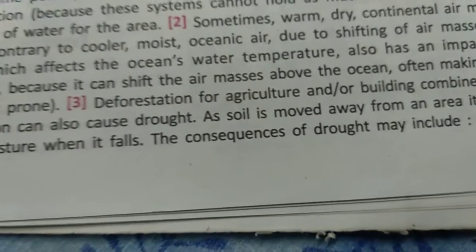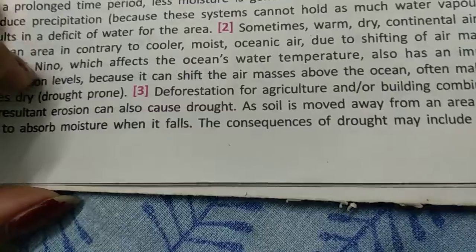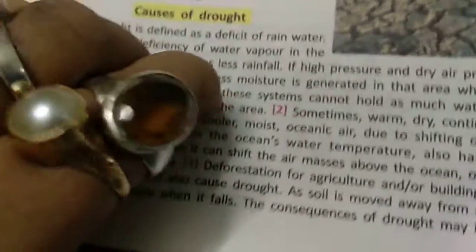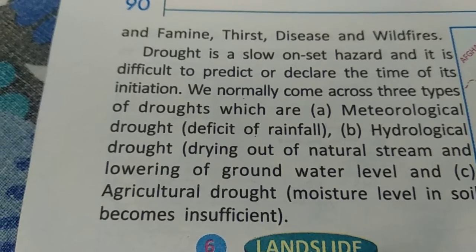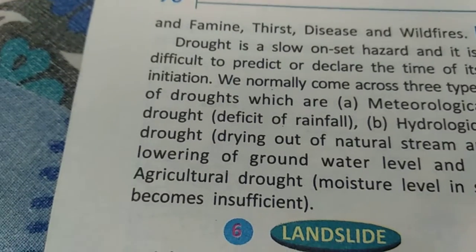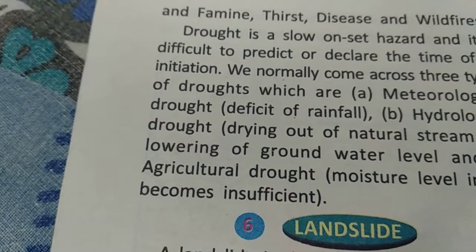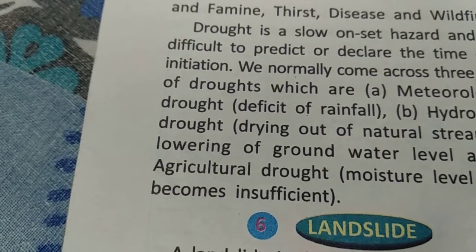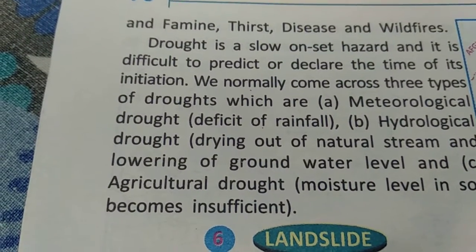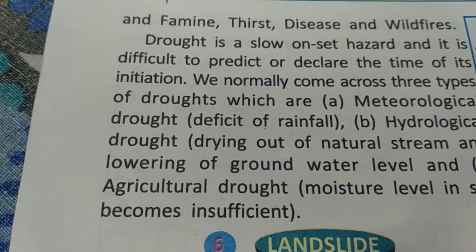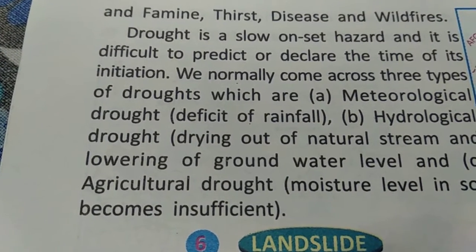The consequences of drought may include hunger and famine, thirst, disease, and wildfire, because everything is dry and fire can catch in the dried leaves in jungles. Drought is a slow onset hazard, and it is difficult to predict or declare it. Nobody can predict it.